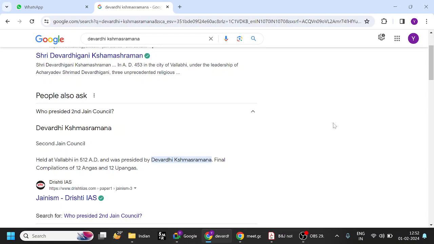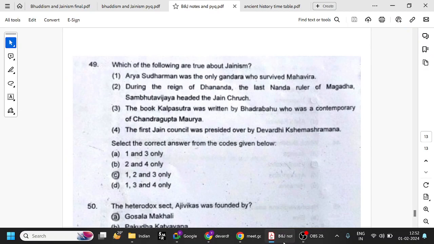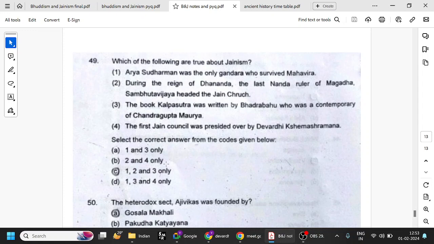Try to remember: first is Patliputra and Sthulabhadra, PS. Second is Devardhi Kshamashramana at Vallabhi, DVK. So this fourth option is wrong; 1, 2, 3 are right.